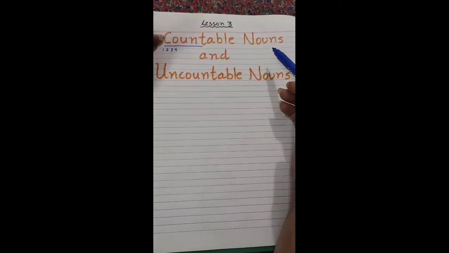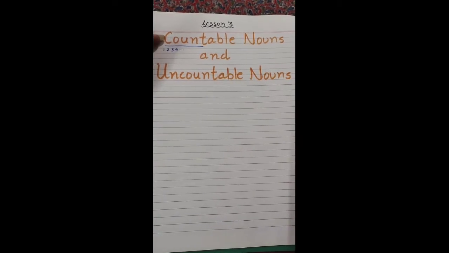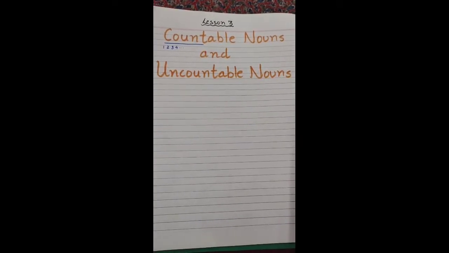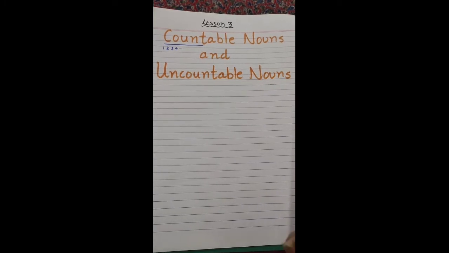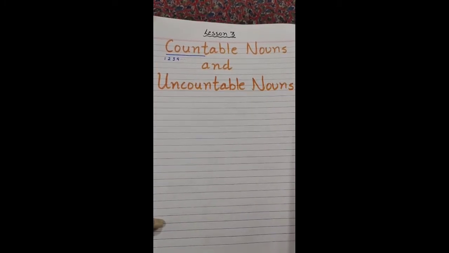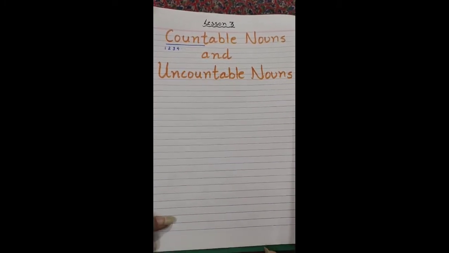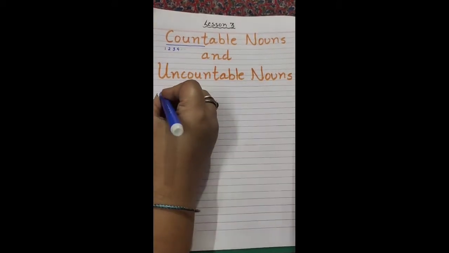I hope you all remember what are nouns, isn't it? So let's very quickly recap what are nouns. What are nouns?